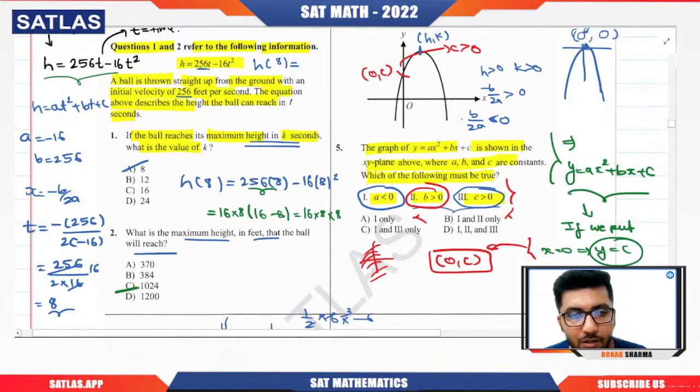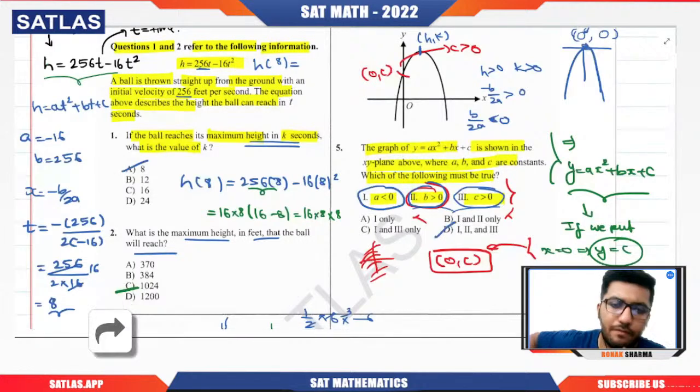And if a is negative, then b must be positive, because any fraction becomes negative only when one of the numerator or denominator is negative and the other is positive. So if a is negative, b must be positive, so the second is also correct. So D is correct. This is a very good level question.